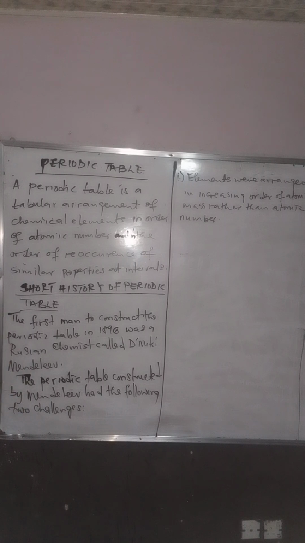Then, that led Dmitry Mendeleev to construct the periodic law, where it was clearly stated that elements in the periodic table are rather arranged in increasing order of atomic number and not atomic mass.